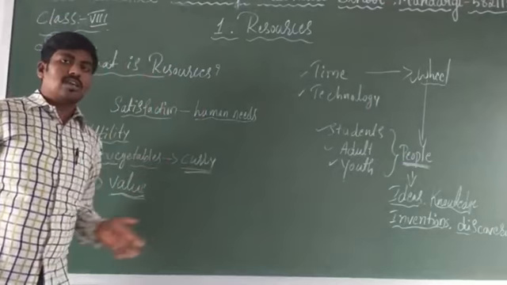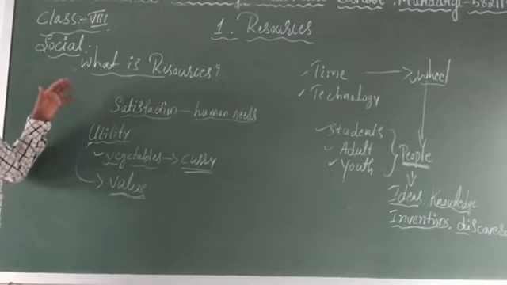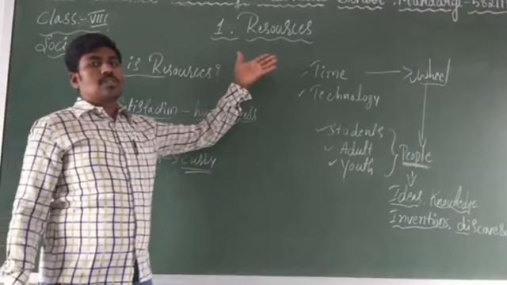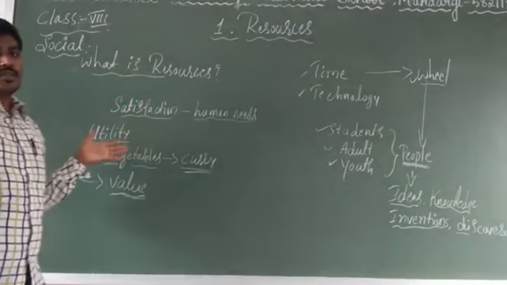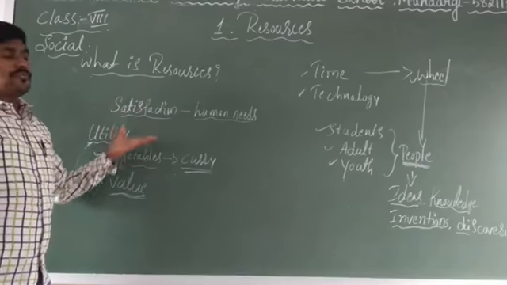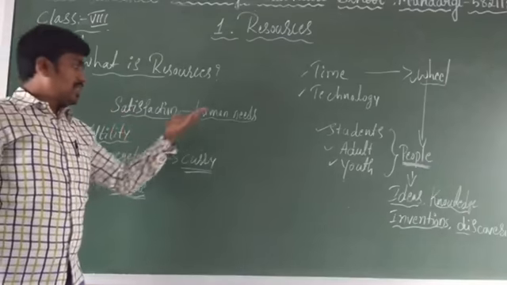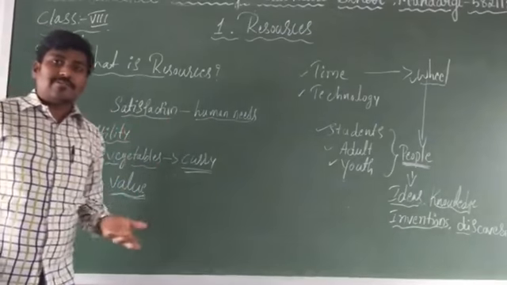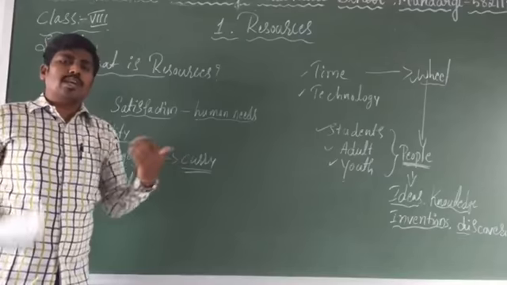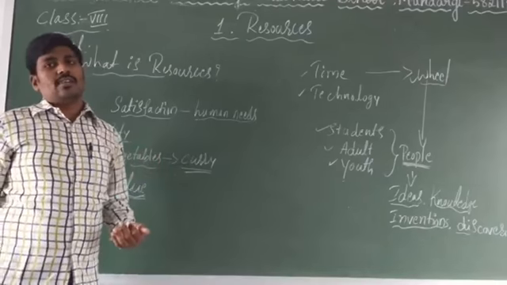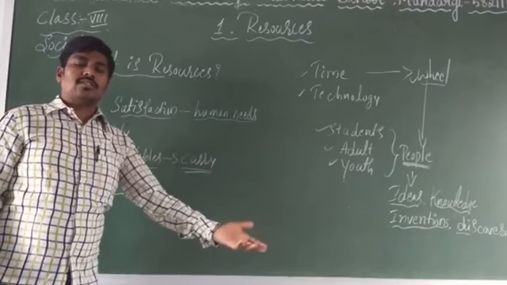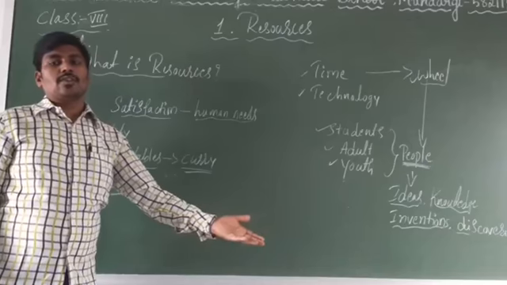Hope you understood today's class. I'm just briefly telling you what a resource is. You understood what a resource is, and how a resource will satisfy human needs. Okay, what are human needs? First of all, human needs means what we require, what we want. What we want is a need that is fulfilled by a resource.